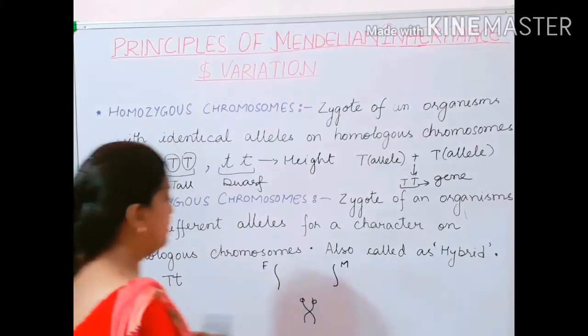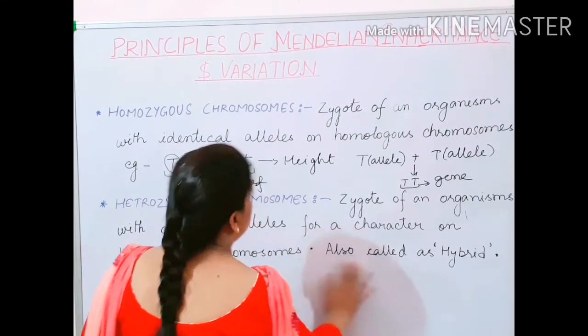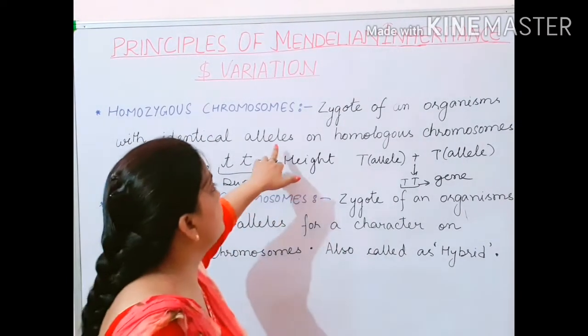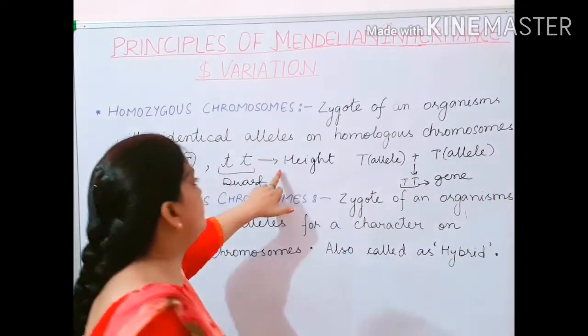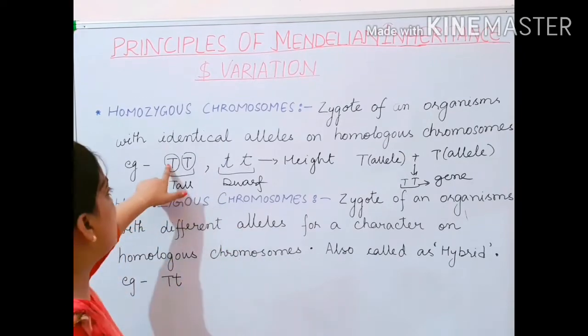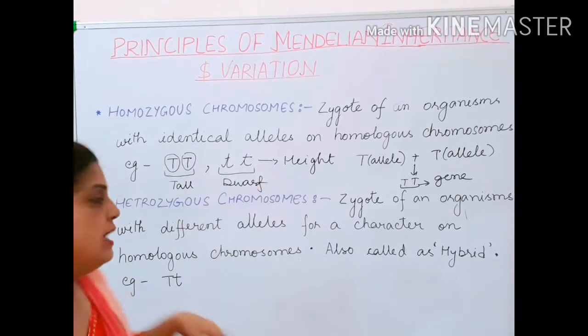Now children, this is what I wanted to explain about the word homozygous. I have explained the terms here, alleles and homologous chromosome. Hope children you have understood what homologous chromosomes are. So the same character is coming, capital T, small t. And what does heterozygous mean?